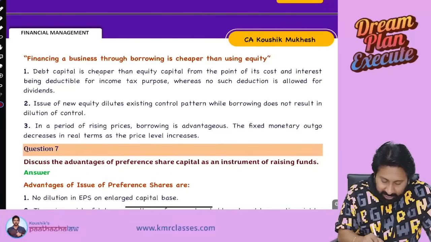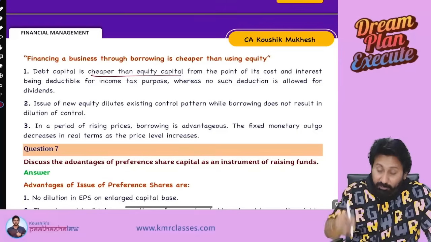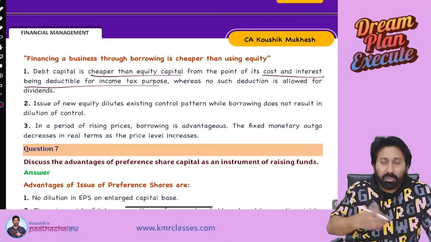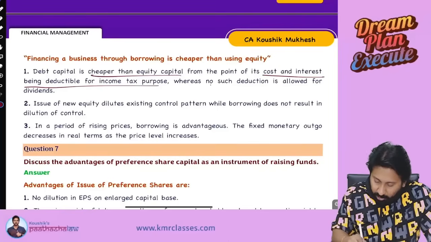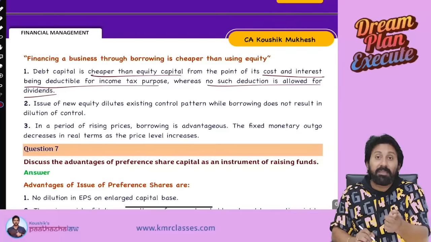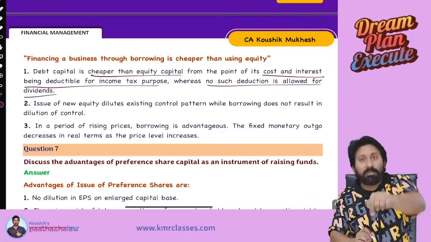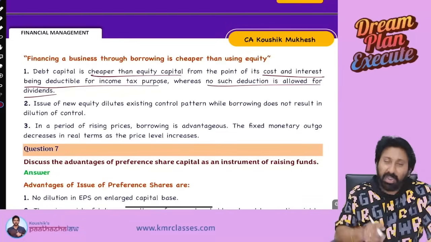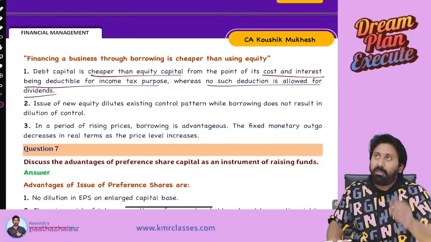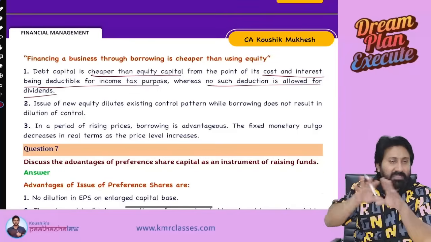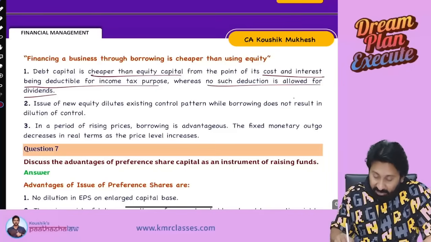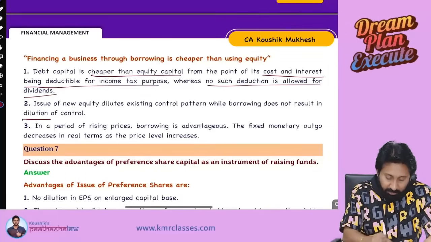Debt capital is cheaper than equity from the point of view that its cost, the interest, is deductible for income tax purposes, whereas no deduction is allowed for dividend, because dividend is paid after computing profits. Interest will be calculated to compute the profits. Next, from the control point of view: whenever you take more debentures, nothing will happen. Control will not be diluted. Those people are only lenders. But whenever you issue new equity, there is a dilution of control.